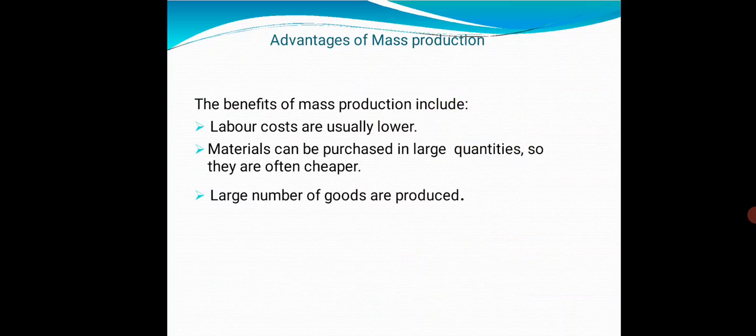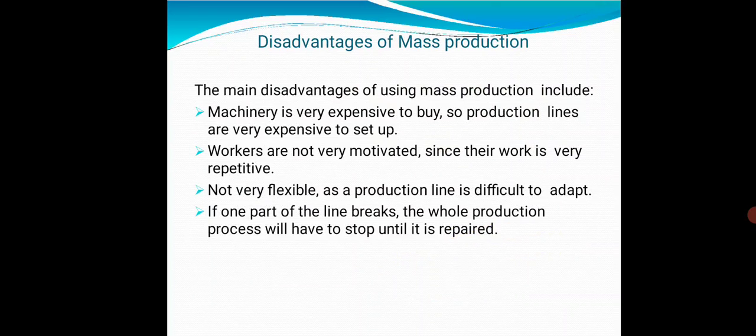Advantages of mass production. The benefits of mass production include: labor costs are usually lower. Material can be purchased in large quantities, so it is often cheaper. Large numbers of goods are produced. Disadvantages: machinery is very expensive to buy, so production lines are very expensive to set up. Workers are not very motivated since their work is very repetitive. Not very flexible, as a production line is difficult to adapt. If one part of the line breaks, the whole production process will have to stop until it is repaired.